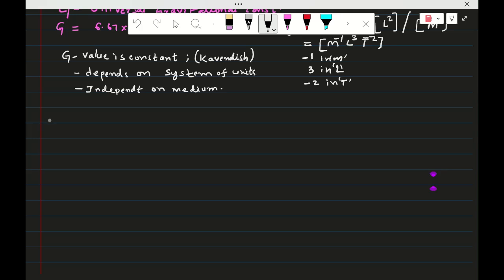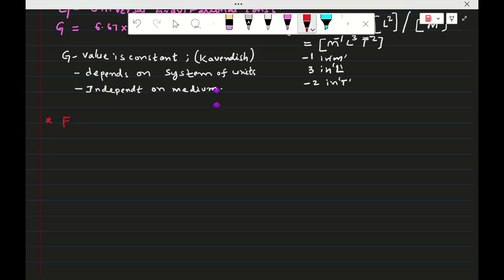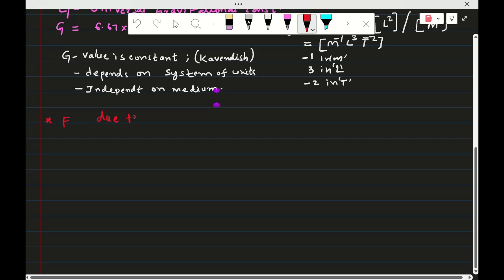So now coming back to force. The force depends on the product of masses and distances. It is calculated for all shapes of bodies. Now I will first consider the gravitational force due to a semicircular ring on a unit mass at the center.